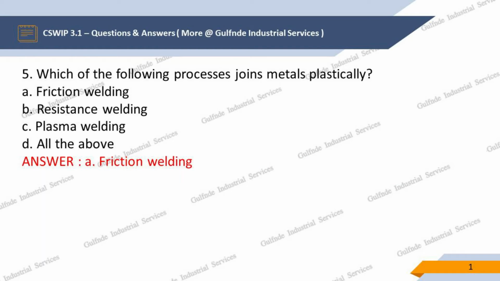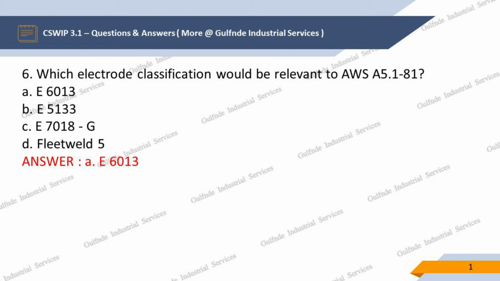Question 5. Which of the following processes joins metals plastically? Options are A. Friction welding, B. Resistance welding, C. Plasma welding, D. All the above. Our answer is A. Friction welding.